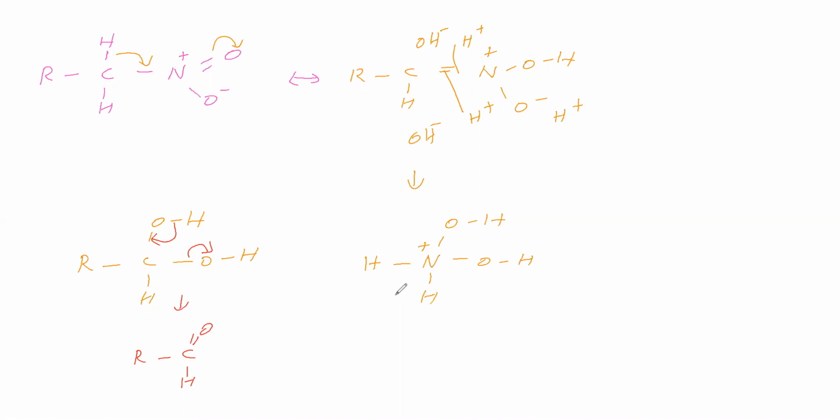Next step, what possibility is there? In an acidic medium, H plus can attack this. H plus is attacking, so this bond will migrate. Therefore, this OH will be removed as water, and what remains is NH2OH. So we got hydroxylamine, and here the aldehyde is there. Because concentrated sulfuric acid can act as an oxidizing agent, the aldehyde is converting into carboxylic acid.